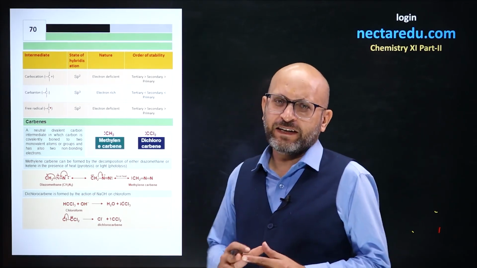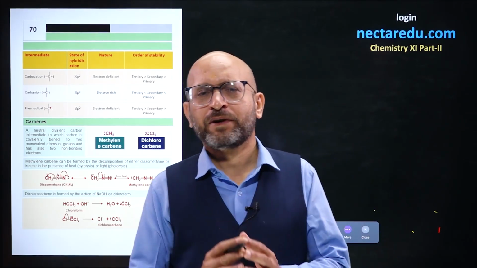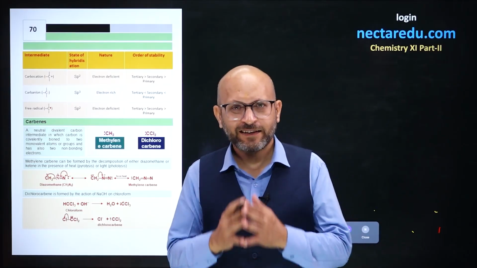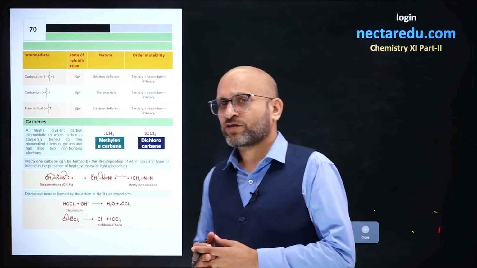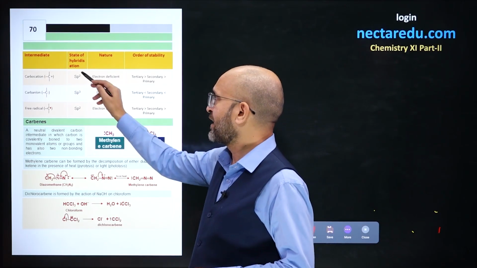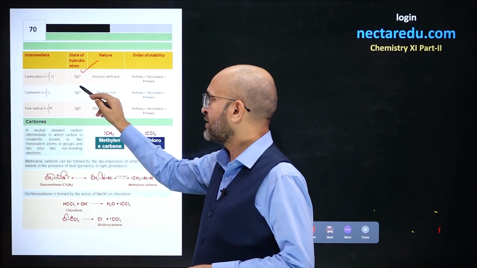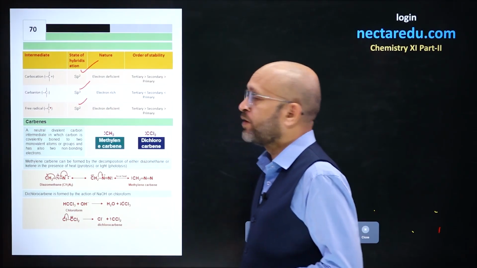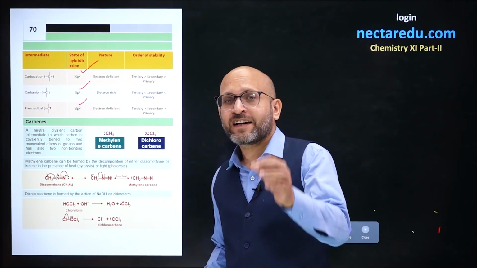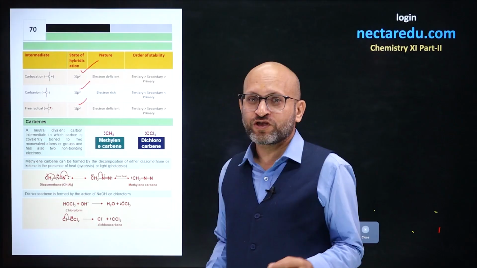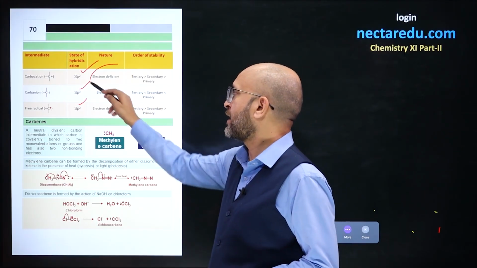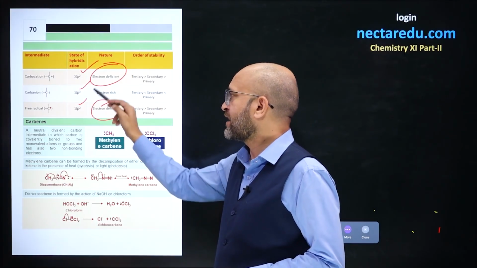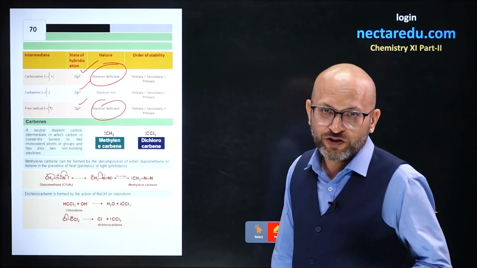So let us compare stability of carbocation, carbanion and free radicals and check out their hybridization. What is hybridization of a carbocation? It is sp2. For a carbanion, hybridization is sp3. For a free radical, the hybridization is sp2. Carbocation and free radical are electron deficient, whereas carbanion is an electron rich species.